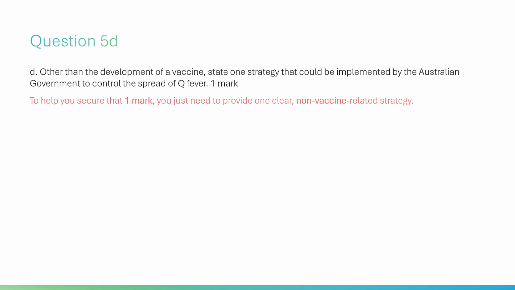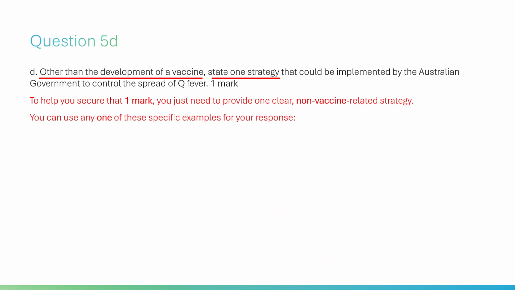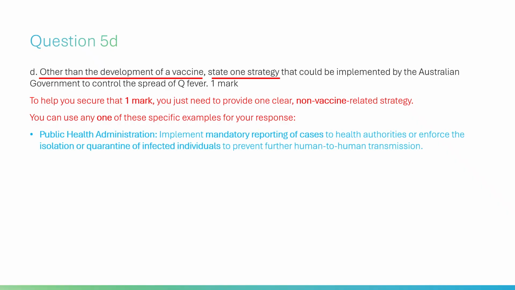To help you secure that one mark, you just need to provide one clear, non-vaccine-related strategy. You can use any one of these specific examples for your response. Public health administration: implement mandatory reporting of cases to health authorities, or enforce the isolation or quarantine of infected individuals to prevent further human-to-human transmission.